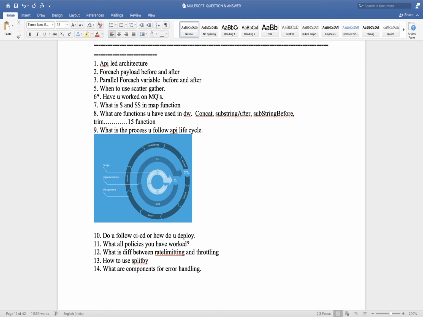What functions have you used in database? Concat, substring, substring before, trim. Okay, so here we will discuss a few more functions, one by one. So the concat function, what does it do? Let me break here.